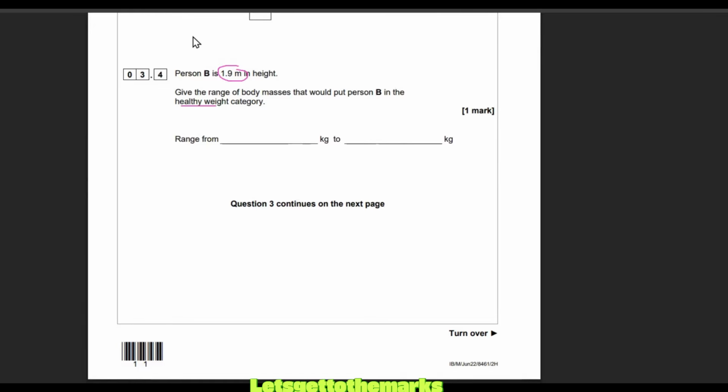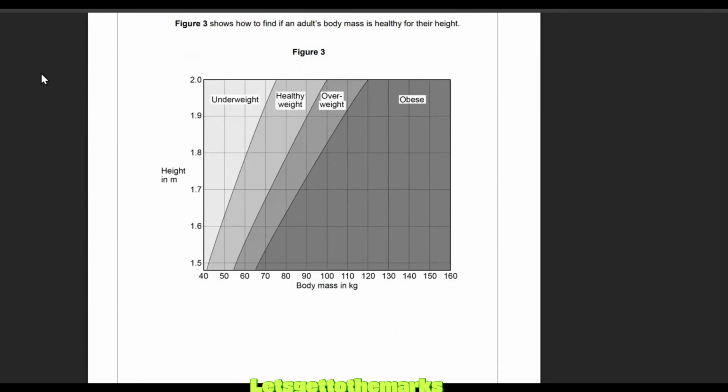Of course, you can pause the video and have a go before I go over the answer. So we're just going to type that out here for you. Person B is 1.9 meters tall. What is the range? That means lowest to highest of body mass for them to be healthy. Range is always the smallest data number and the highest one. So if you are 1.9, let's get the straight line out.